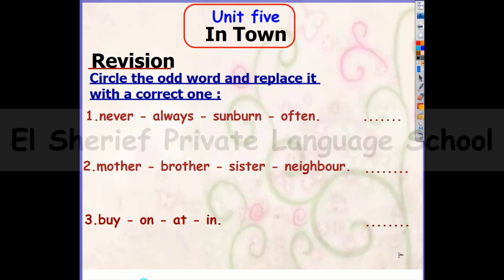This is the last unit in the OL book. It's called In Town. Okay, first we're going to start with our revision, and the first question is: circle the odd word and replace it with a correct one.